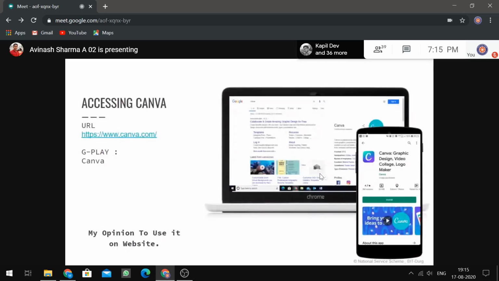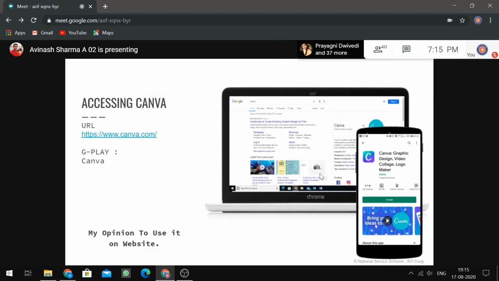So the theory session always starts with accessing Canva. The URL is displayed, and on Google Play, we have Canva. The app is named Canva. Canva is available as a website as well as an app. The app is available on the Play Store, and the website is here. You can see over here, the first result is Canva only. My opinion is to use it on the website because it has more features than the app.